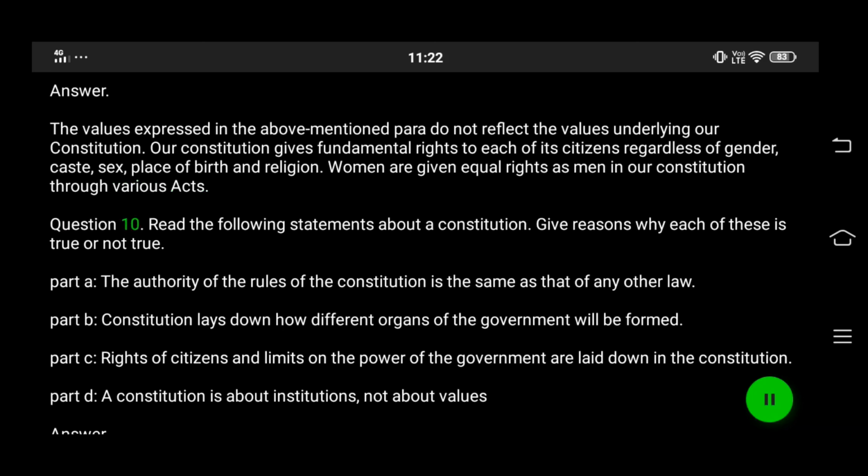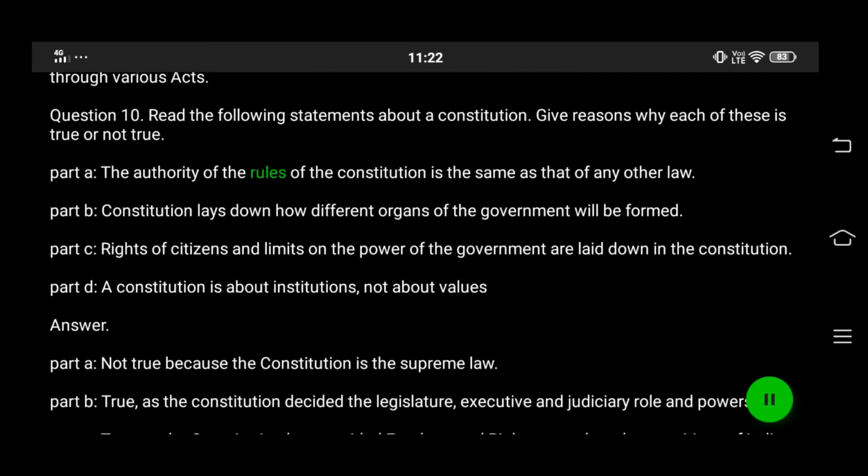Question 10. Read the following statements about a constitution. Give reasons why each of these is true or not true. Part A. The authority of the rules of the Constitution is the same as that of any other law. Part B. Constitution lays down how different organs of the government will be formed. Part C. Rights of citizens and limits on the power of the government are laid down in the Constitution. Part D. A constitution is about institutions, not about values.